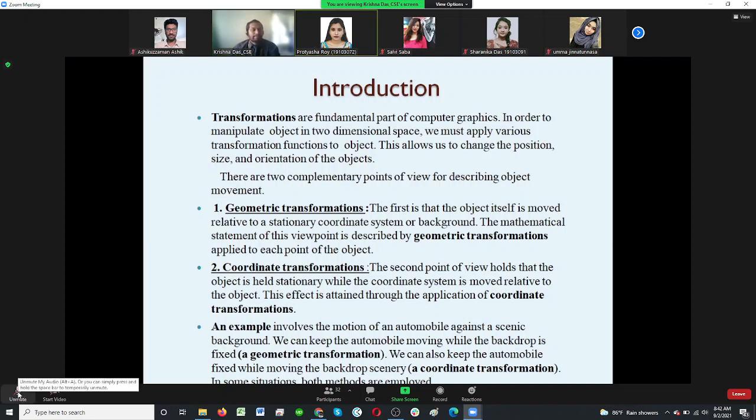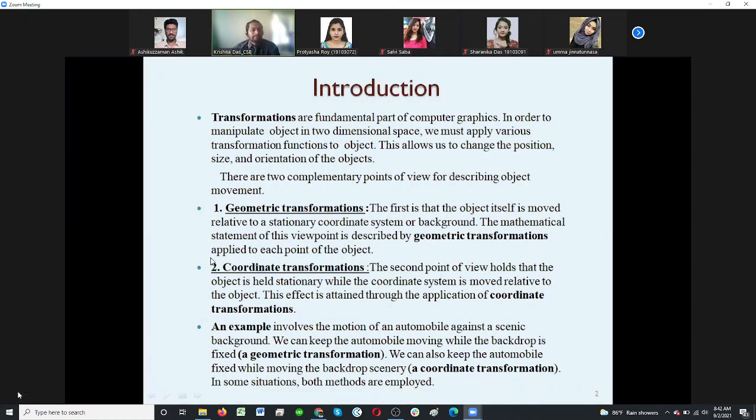So in geometric transformation, the object is really moving. Its position is changing, and the background is static. And in coordinate transformation, the object is static, but the background is changing its coordinate position. Okay, that's good, Pratasha.